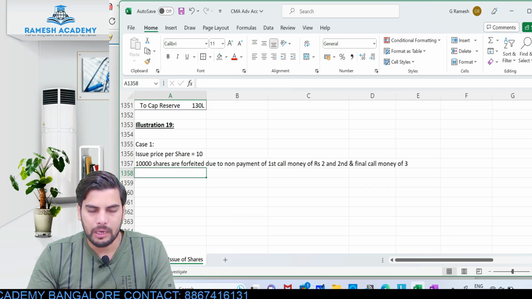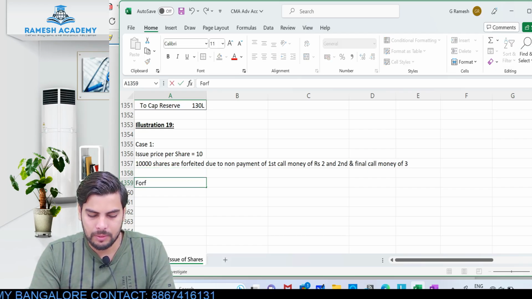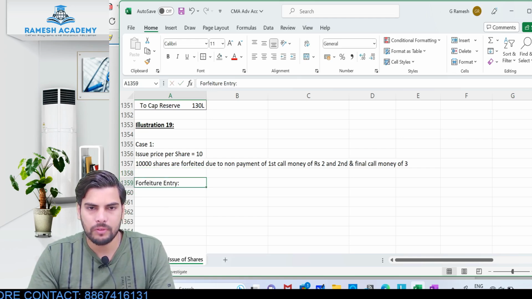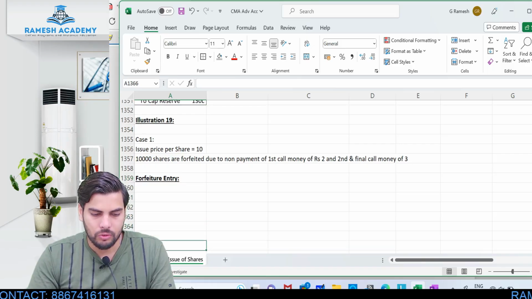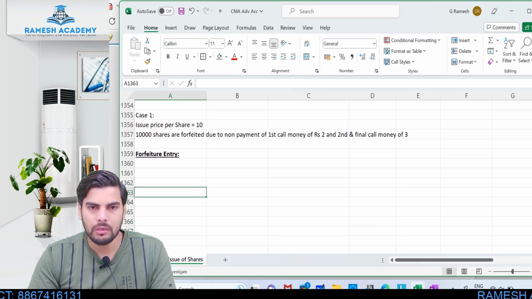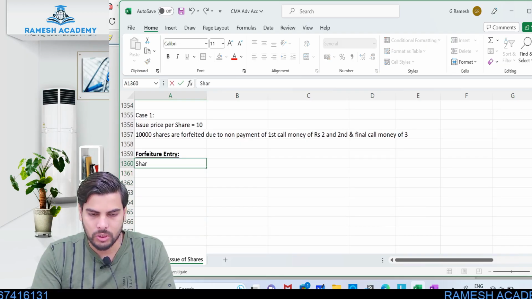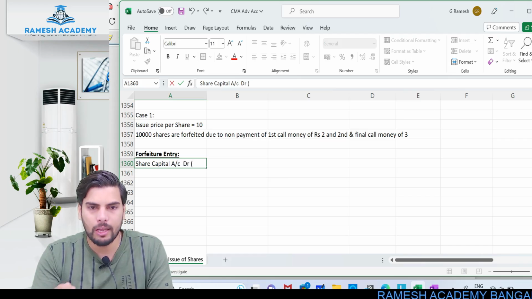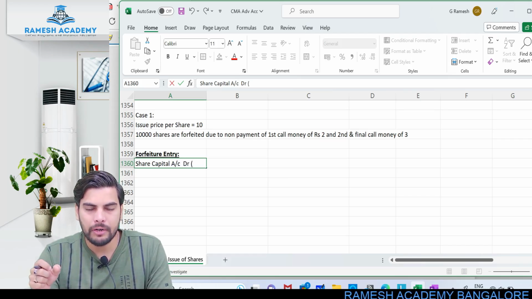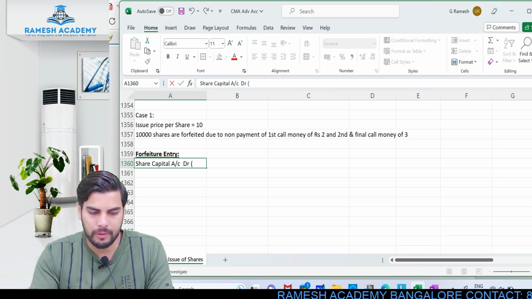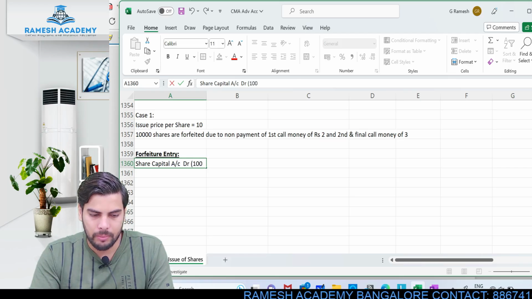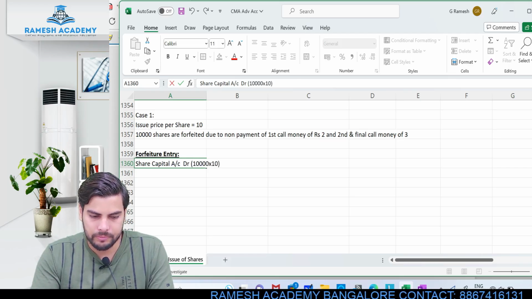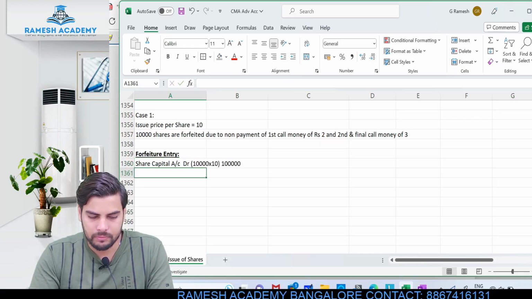Now we need to pass the journal entry for forfeiture. First let us pass the forfeiture entry. Then we'll be talking about the reissue of these forfeited shares. So you know that share capital account should be debited. Share capital account debit to the extent of called up value. In this case, the person failed to pay the first call as well as second and final call. It means the shares were fully called up. Okay, so share capital account debit 10,000 into 10. This would be 1 lakh.